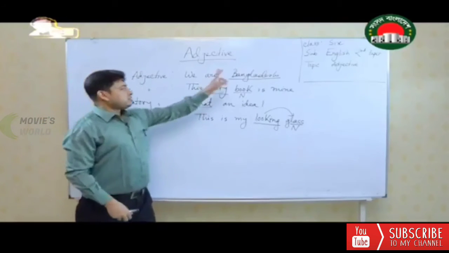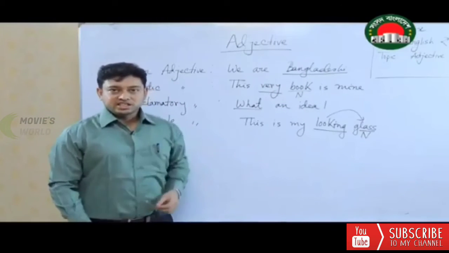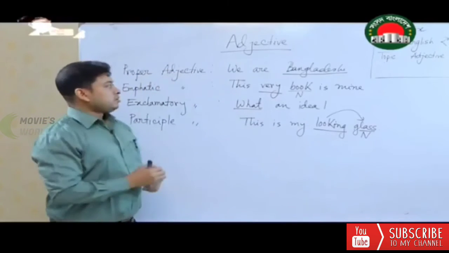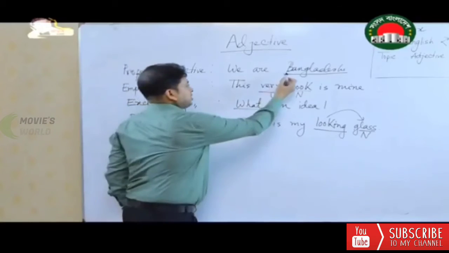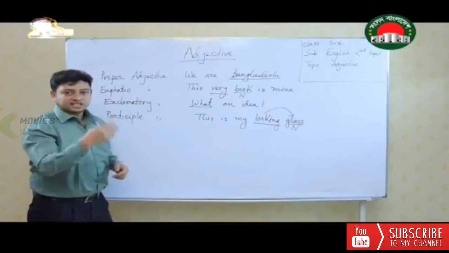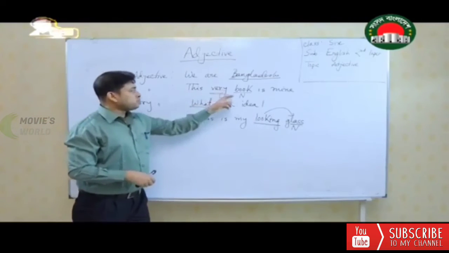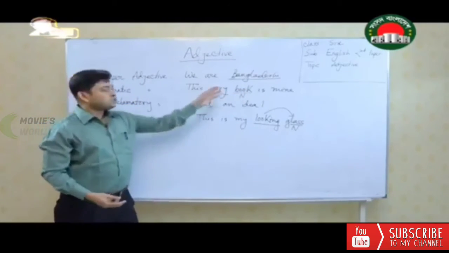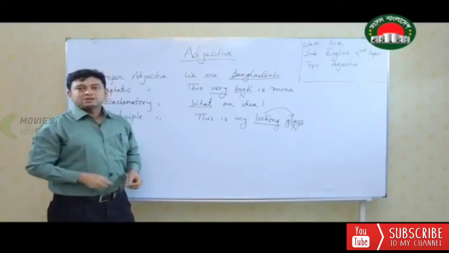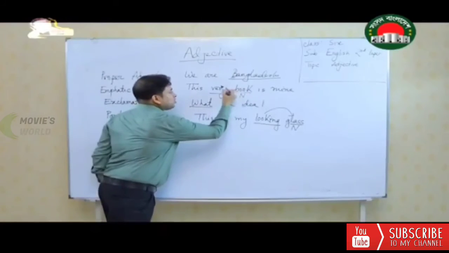So the main form is Bangladesh, from Bangladesh, Bangladeshi; India, Indian; China, Chinese; Britain, British. So this is how proper adjective is formed. Remember, proper adjective always starts with a capital letter. Another adjective is emphatic adjective because it is emphasizing. It is also known as emphasizing adjective. This very book is mine. If I say this book is mine, it's correct. But when I say this very book, that means I am giving more stress. More stress on what? More stress on book.